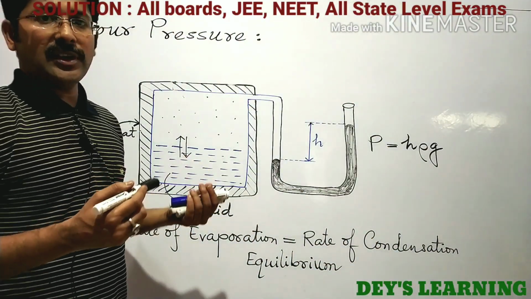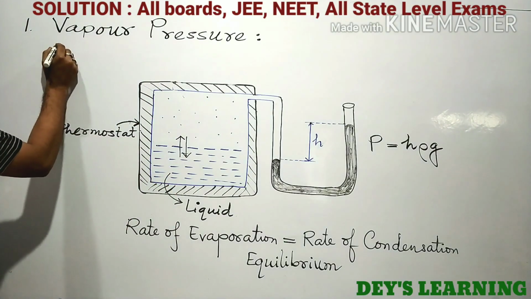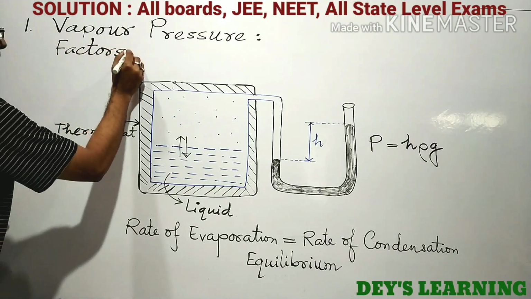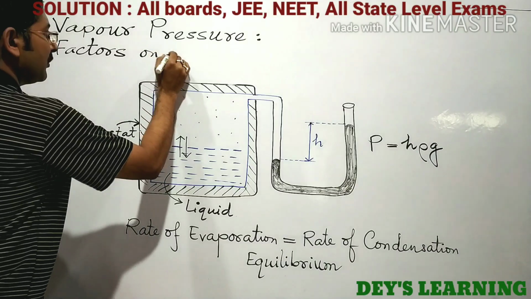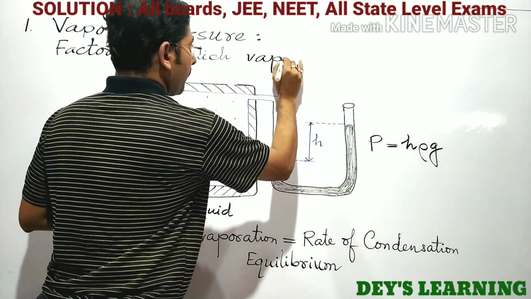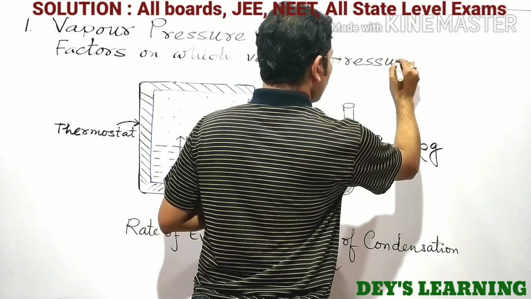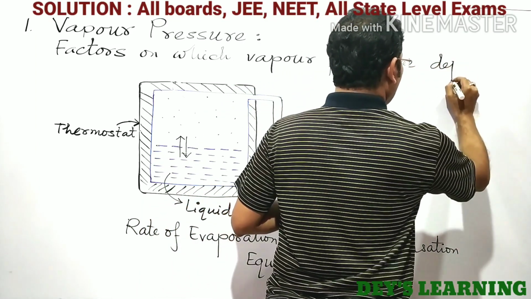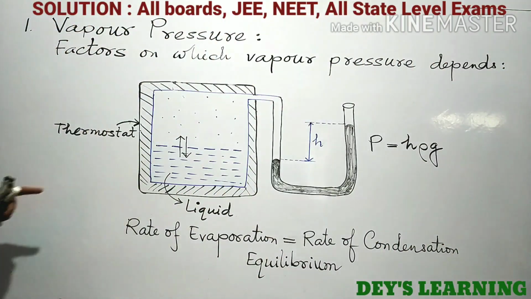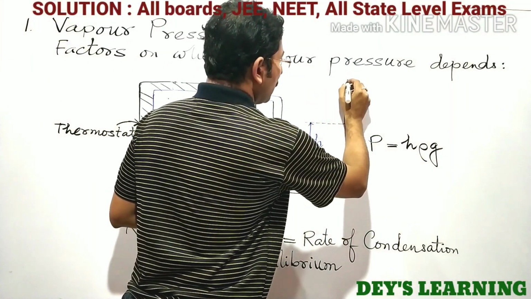Okay, we consider the factors on which the vapor pressure of the liquid depends. So the factors on which vapor pressure depends. যে শর্তের উপর বাষ্পচাপ নির্ভর করে, it depends on actually two factors.